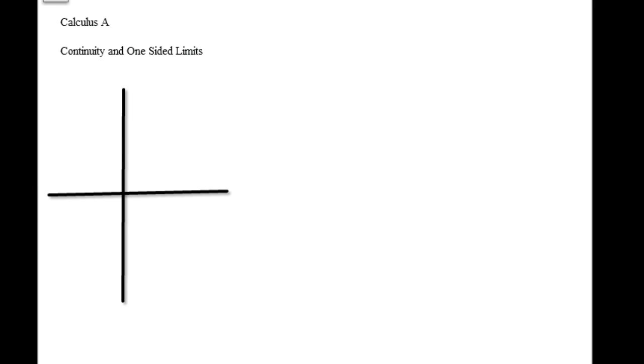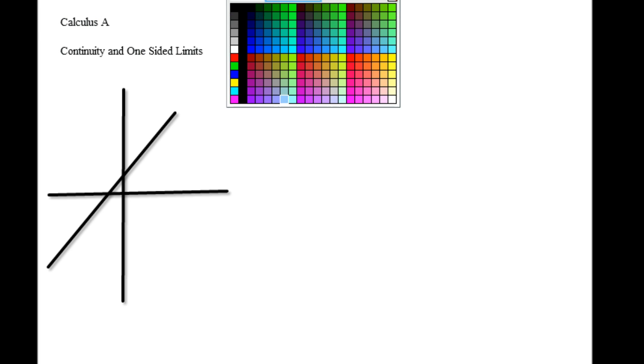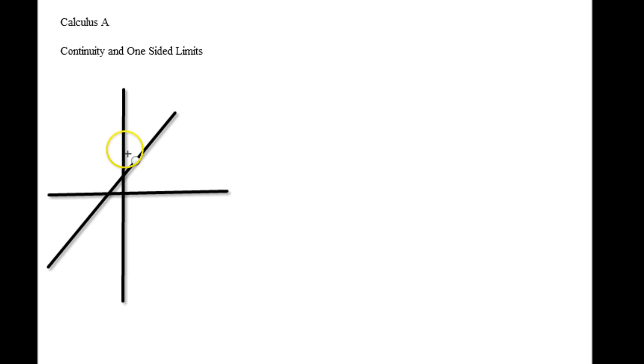Okay, so let's say, for example, that you have a line and it goes on forever in both directions, but then all of a sudden you get to a point, and you get this hole. Okay, and this is called point discontinuity. So in other words, you have a hole there. So point discontinuity. Okay, and that's a huge issue.